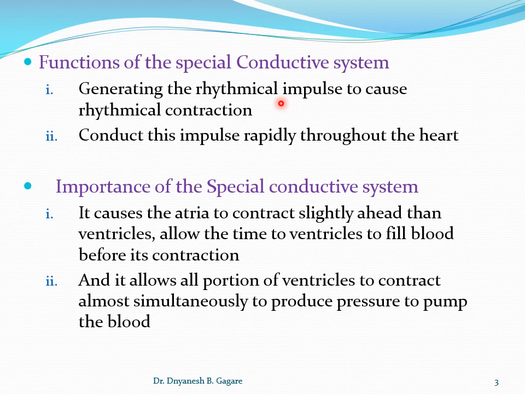As I told, it generates the impulse automatically and rhythmically, and it causes the rhythmical contraction of the heart. The second function of the special conductive system is that it conducts this impulse very rapidly throughout the heart. It means all parts of the heart, for example the whole portion of the ventricle, should contract simultaneously. That's why the impulse is conducted rapidly and spreads throughout the heart.